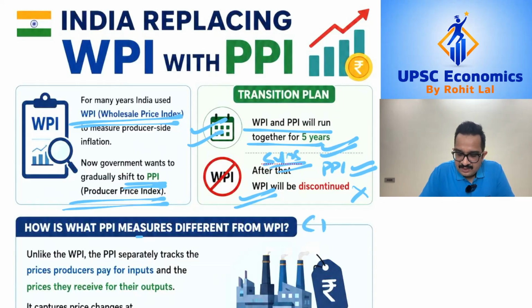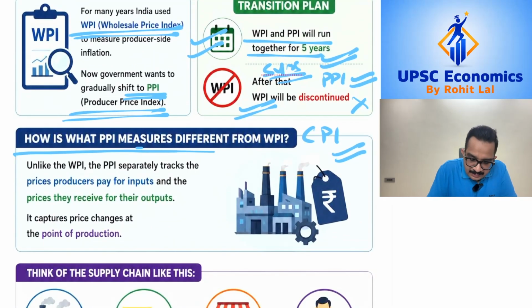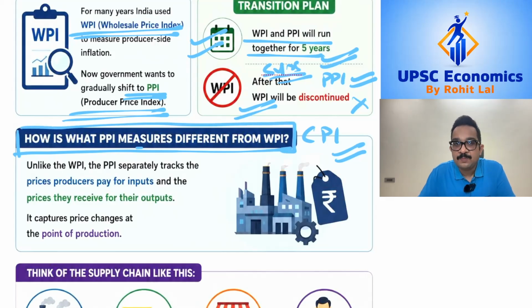On the other hand, we know that to measure inflation at the consumer level, you have the Consumer Price Index.